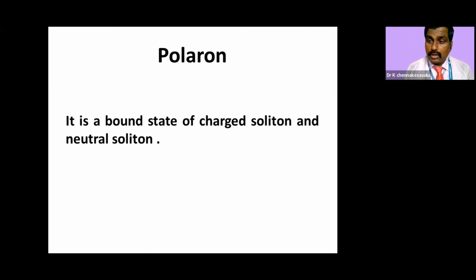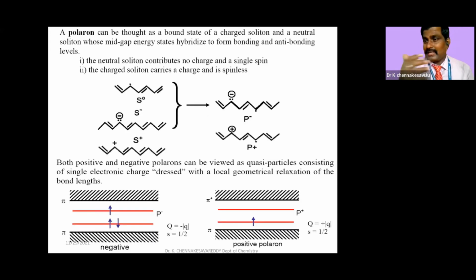A polaron can be defined as a bound state of a charged soliton plus a neutral soliton, both the things. Let us see the example for polaron. First case, it is a neutral soliton. In the second case, it is a negative soliton, and the third case, it is a positive soliton.